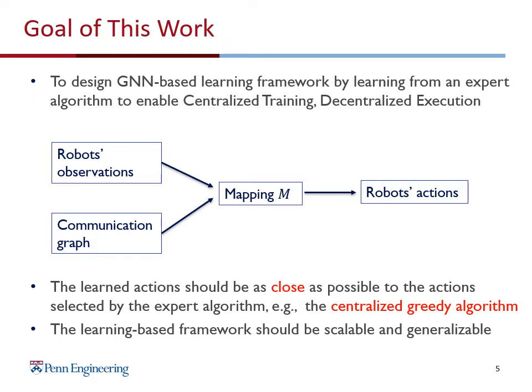Because submodular optimization is a combinatorial optimization problem, one way to find the optimal solution is to enumerate all possible combinations of the robot actions, which is very computationally intensive when the number of robots increases. Also, the centralized greedy performs very close to the optimal algorithm. We will show that later in the evaluation section, and therefore we use centralized greedy as our expert algorithm. We also show that our framework is both scalable and generalizable, and therefore is a good alternative to the centralized algorithm while being decentralized in nature.